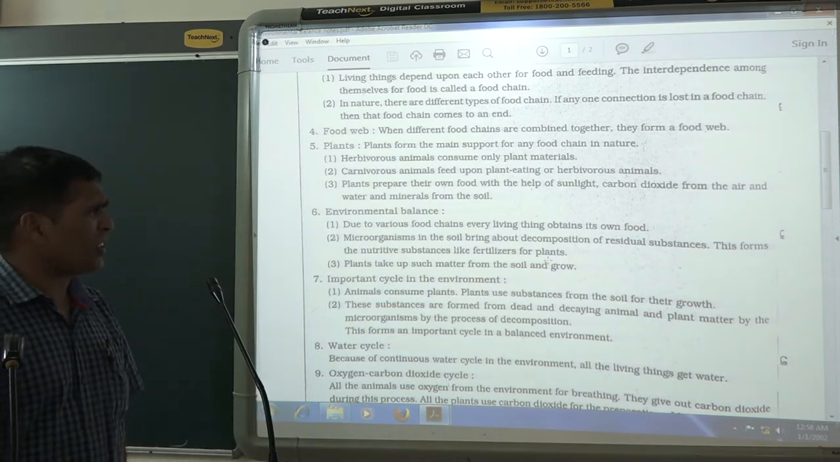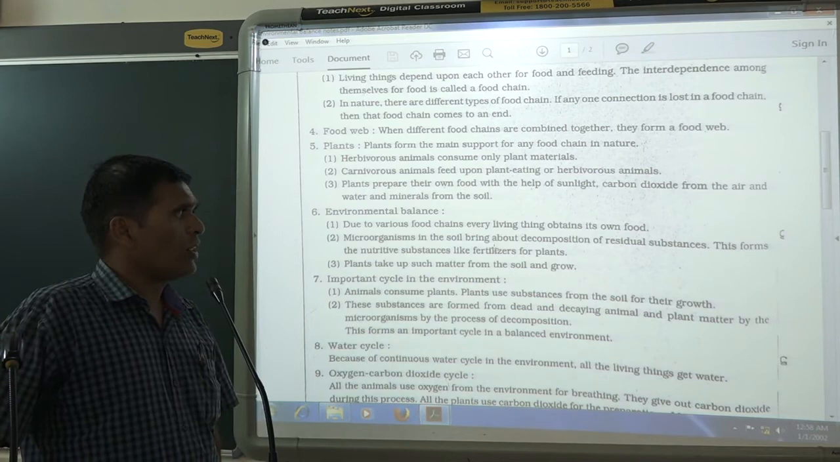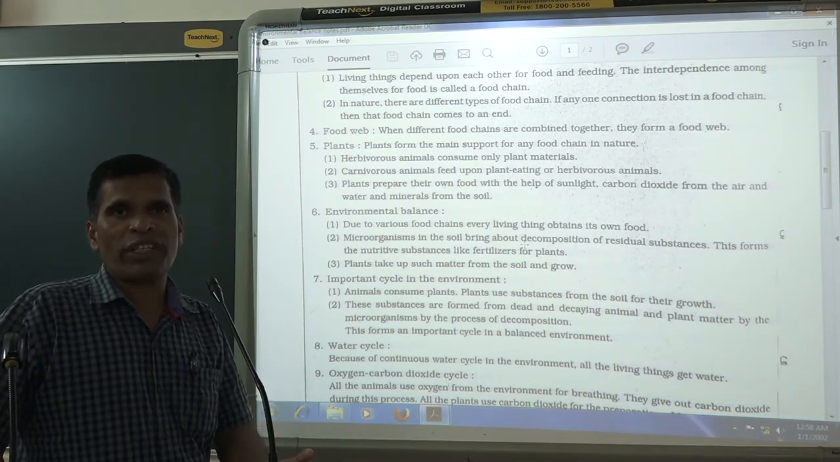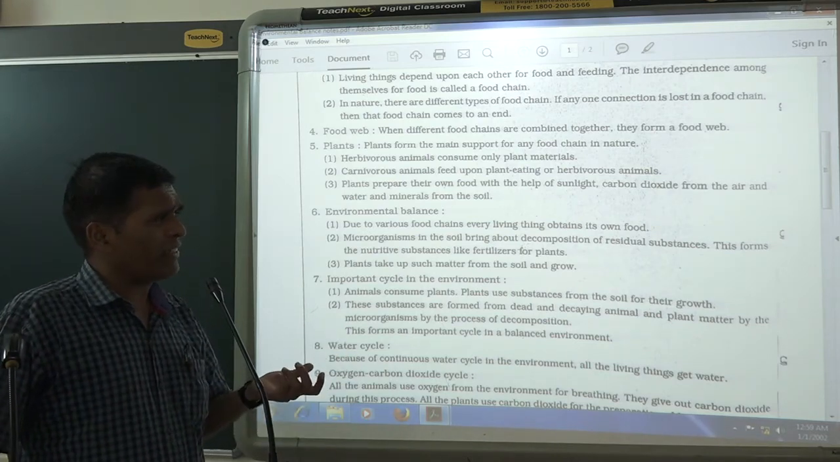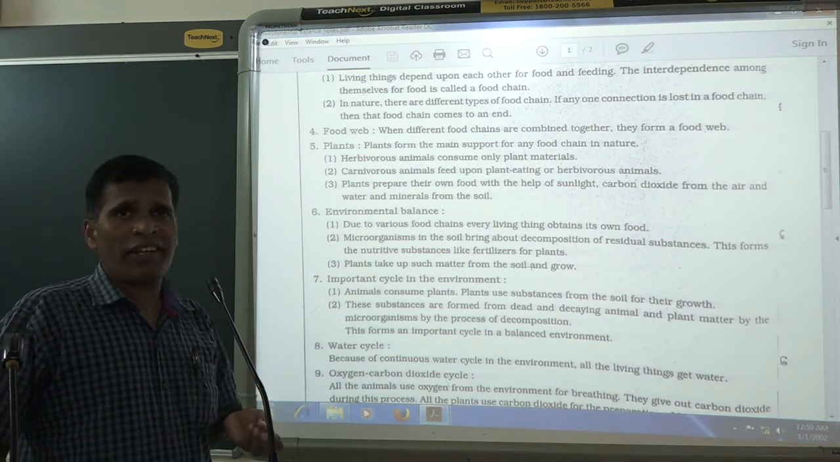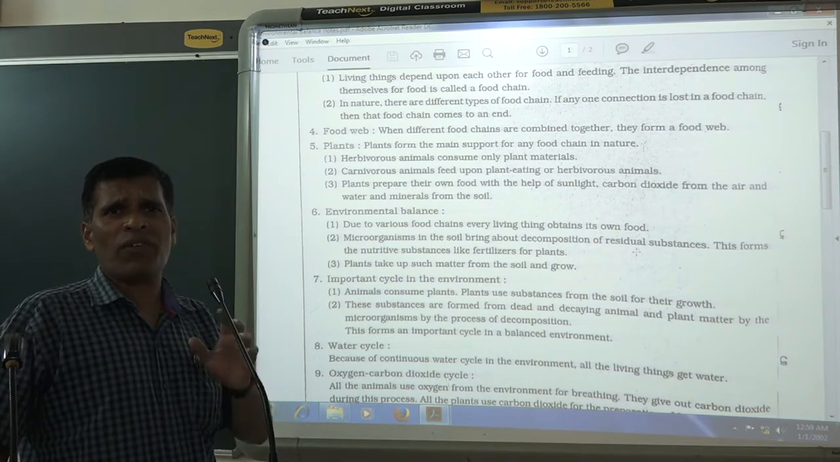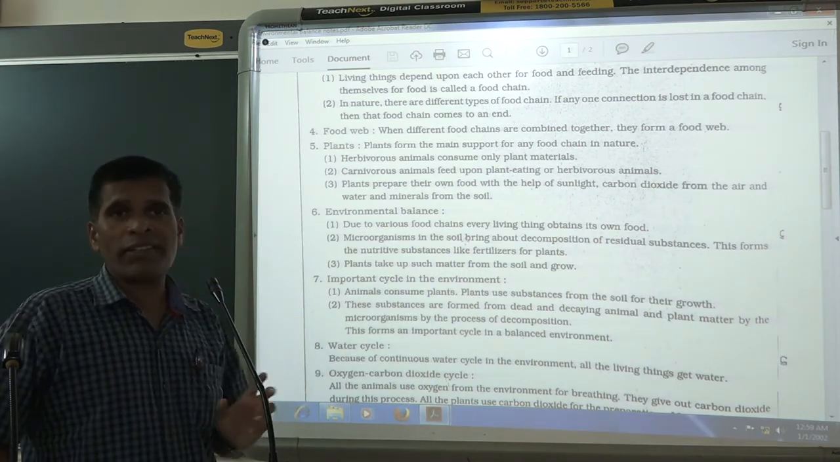Actually, what are their functions? What work do they do? Now, if you know about microorganisms, you know that in the soil so many things are there. Every year we take crops from it. In the soil, sometimes some animals die and fall in the soil. Some plants also die, and their residual substances, that is the waste, fall in the soil, and in the soil microorganisms are there.